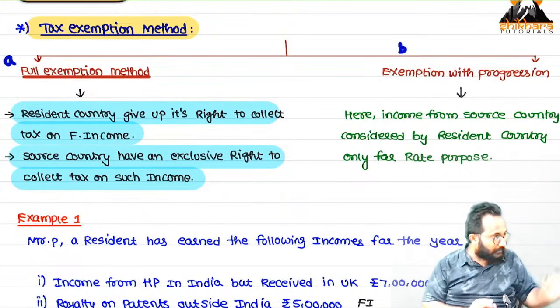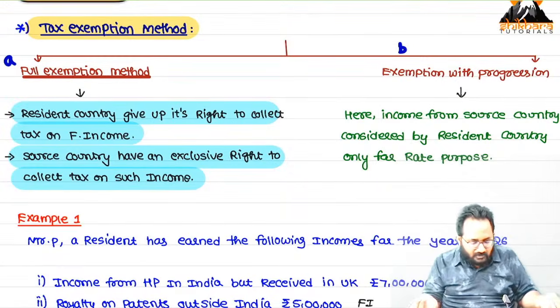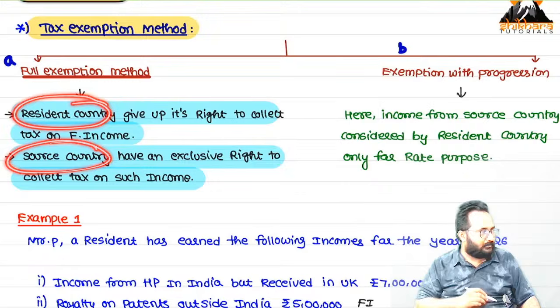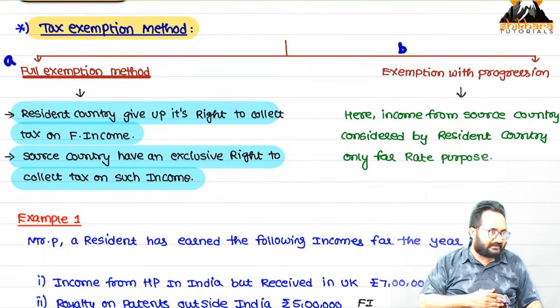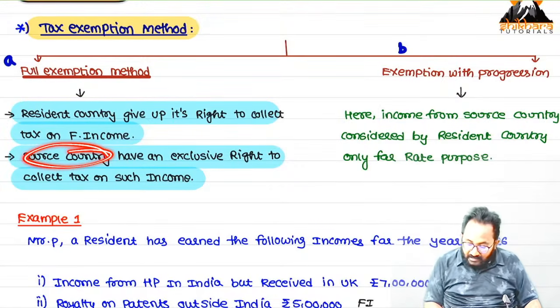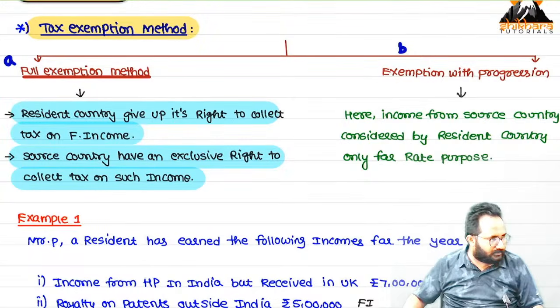Don't change the words. Here we are not using the words foreign country. Use source country and resident country. Don't use India and foreign. Understood, all of you?